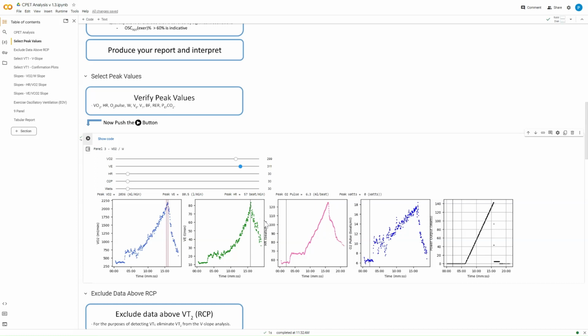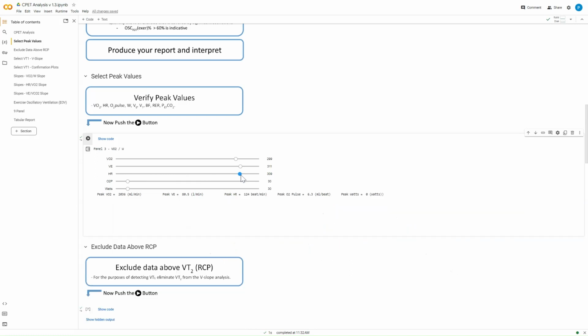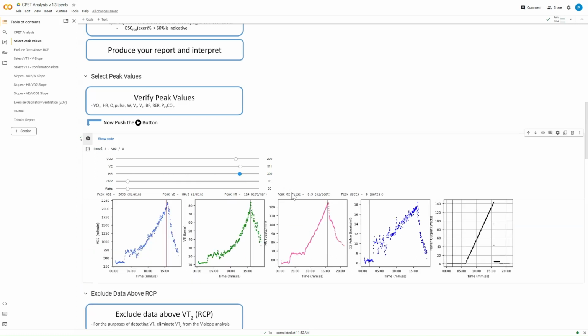That's okay. But this is really just about trying to encourage you to look at the peak values, not take what a machine tells you is the peak value. Look at the graph, look what you expect it to do, and then you specify in your report what that peak value is. So we can do the same with heart rate. We're now kind of just labelling the obvious. And we're checking that we're somewhere above 220. There's my peak heart rate, 124, so that's good, that works.